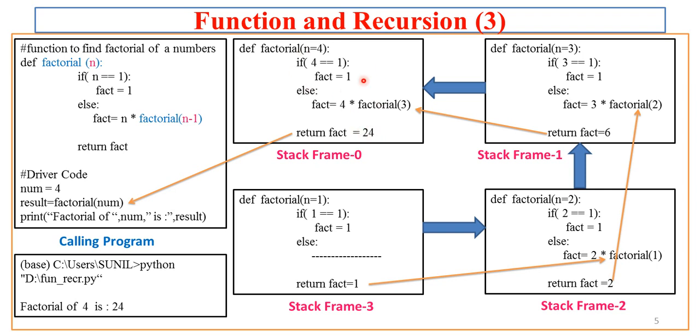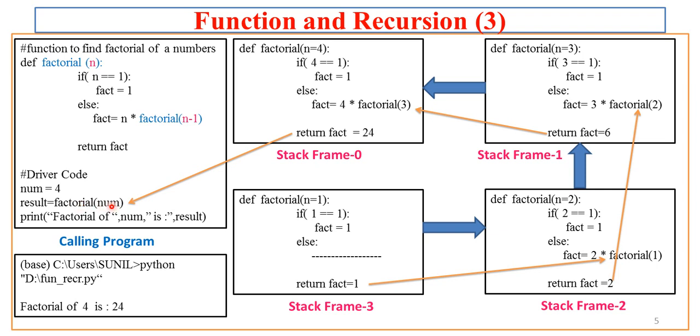Now you know well, whenever there is a generation of copy, there will be the first frame on the stack, then the next frame, and then the last frame. But whenever there is completion of execution of each of these frames, these copies will be deleted one by one. First the frame 3 copy will be deleted, then frame 2, then frame 1, and then frame 0. Before deleting this copy, the function returns the actual factorial value of n equal to 4 to the calling program. What is the calling program? This is the complete calling program. So here 24 will be returned to this copy.